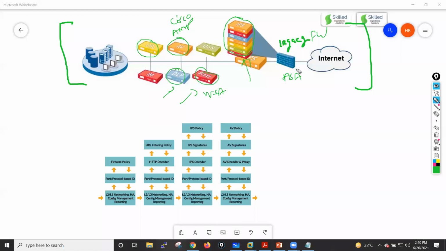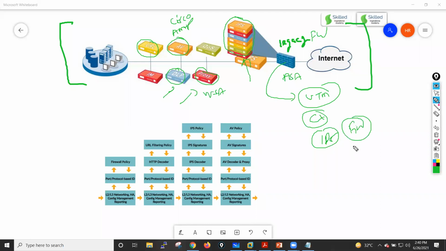So you are having that option, or either what you can do, on top of this ASA, you can install some UTM feature. Like you can install, we can say, CX module on top of ASA, which will give you the URL filtering feature. You can install IPS module, which can give you the IPS feature. You can install Firepower module as well, which can give you URL filtering, next generation IPS functionality and AMP feature.